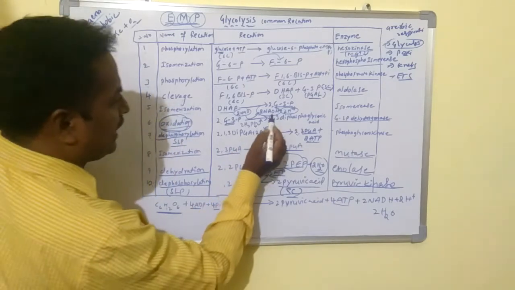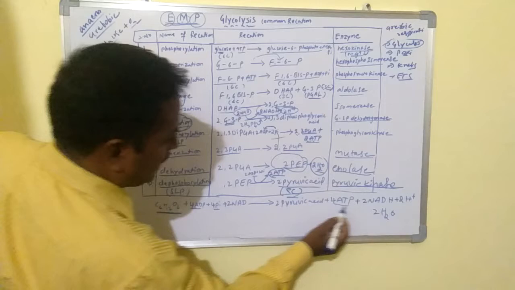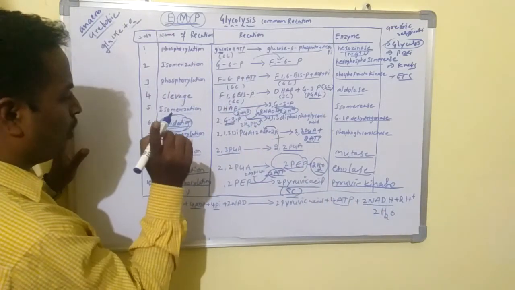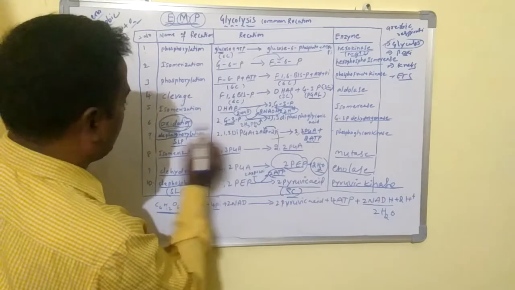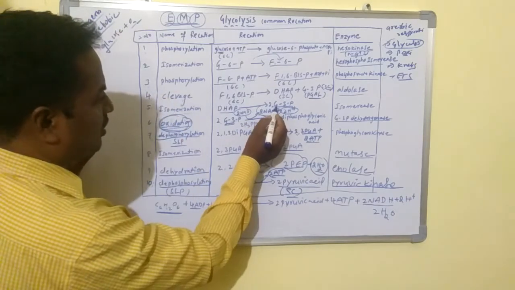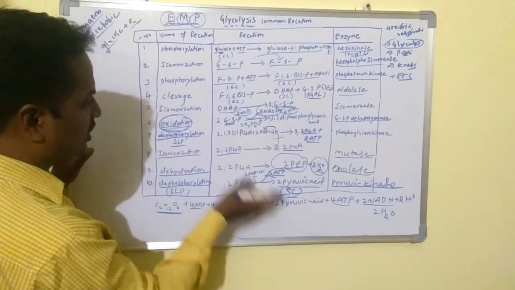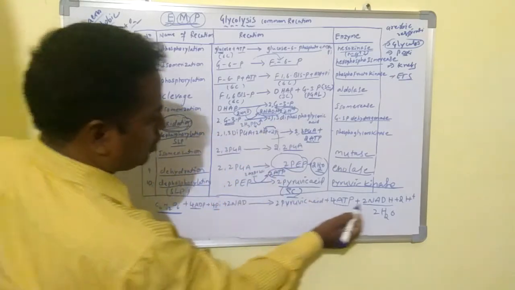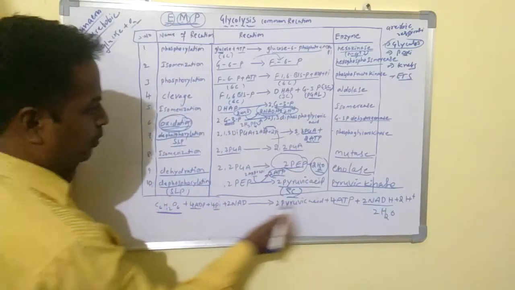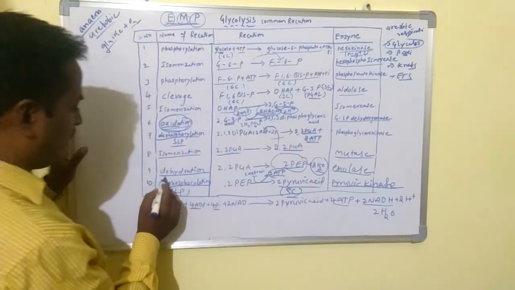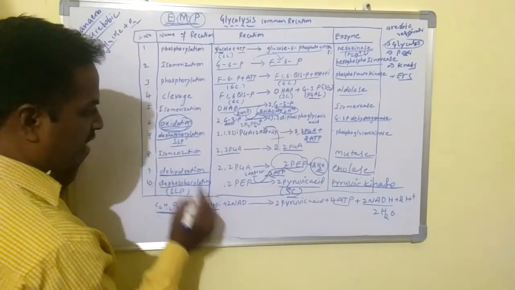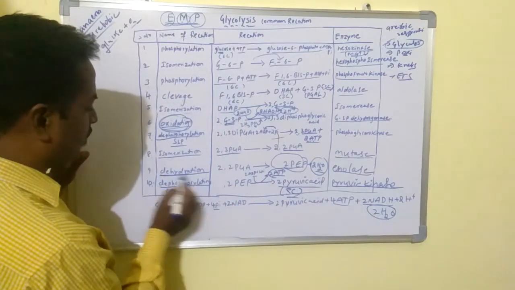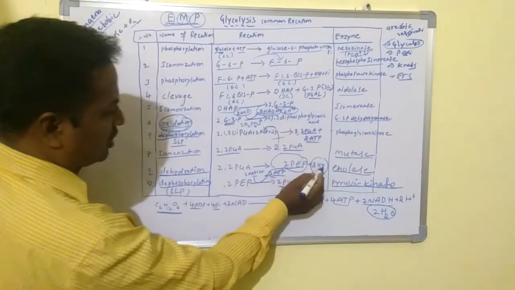Totally how many NADHs are formed? 2. How many oxidations are there? Only 1 oxidation is there. So 2 G3Ps undergo oxidation 2 times. That's why 2 G3Ps give 2 NADHs. So 2 NADHs are formed and 2 protons also released. One dehydration is one reaction, so totally 2 water molecules are released. In which reaction are 2 water molecules released? The 9th reaction.